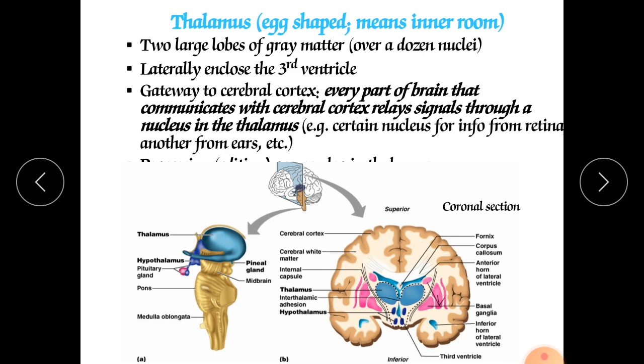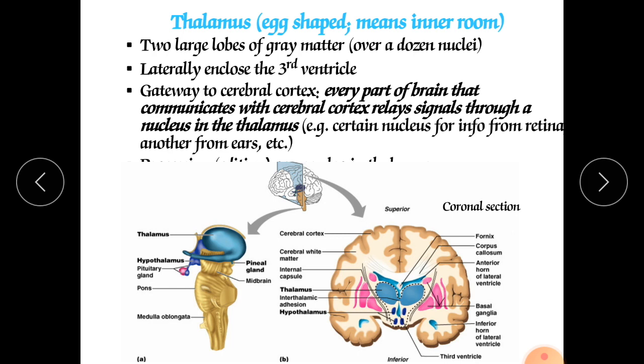It has 13 nuclei, and it has a shape of 3 centimeters, and it is made of gray matter. It is a pair of oval shaped thalami, and that oval shaped thalamus is connected by the intermediate mass.